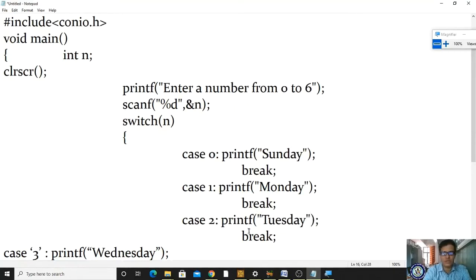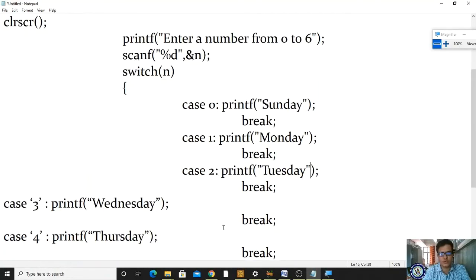I'm writing like this: case 0, case 1, case 2, break, and I'm coming here to case 3.